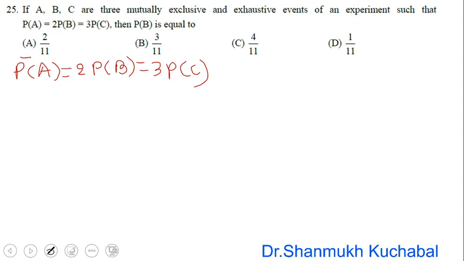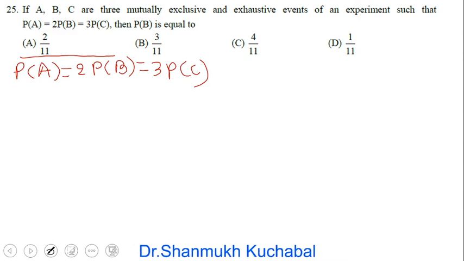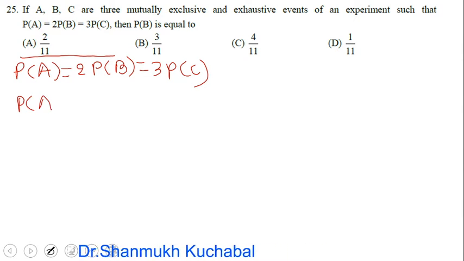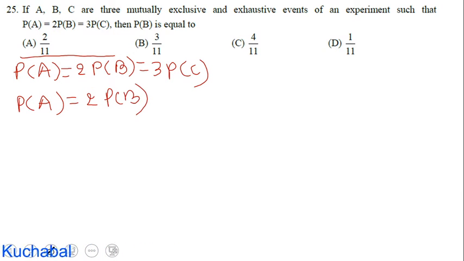First, the first two expressions we will equate. So we get P(A) = 2P(B). We have expressed P(A) in terms of P(B), and the remaining two we will equate.